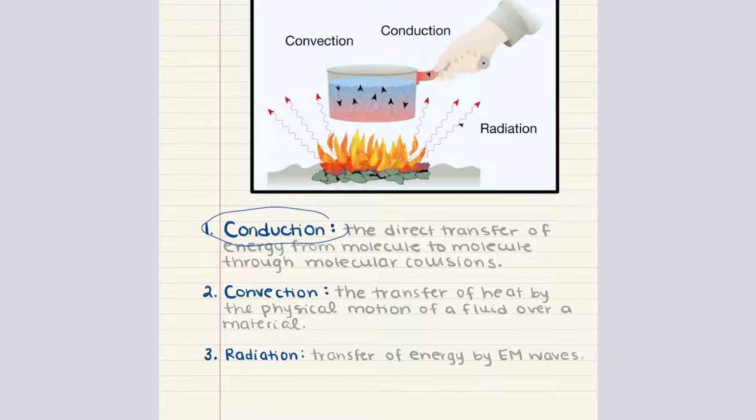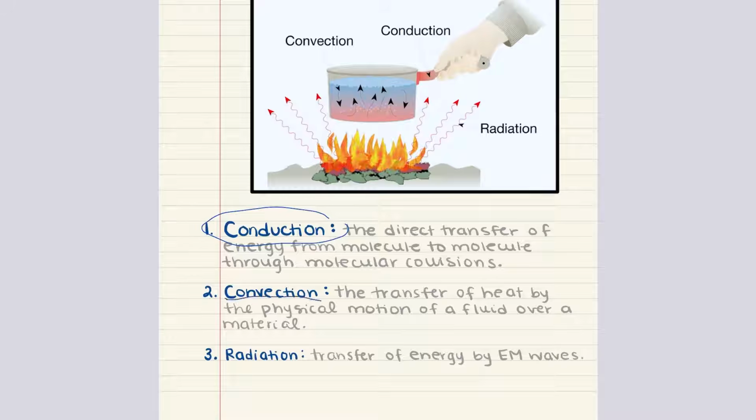Over time, this energy spreads throughout the material. So for example, when you place a metal spoon in a hot pot of soup, the heat from the soup transfers to the handle of the spoon via conduction, causing it to get warm. Metals in particular are excellent conductors of heat due to the mobility of their electrons.